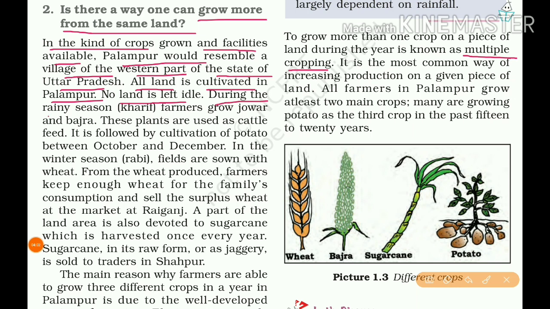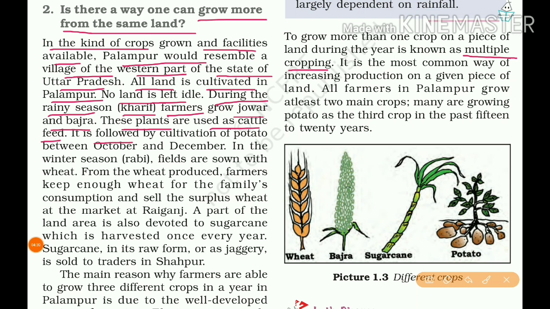During the rainy season, Kharif, you already learned in your younger classes, there are 3 seasons of cultivation: Kharif, Rabi and Zaid. So during the rainy season, Kharif, farmers grow jowar and bajra. These plants are used as cattle feed.